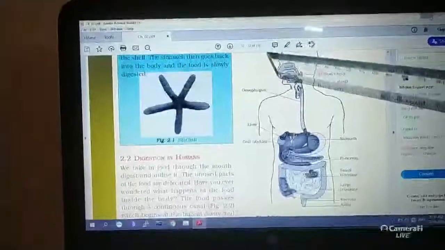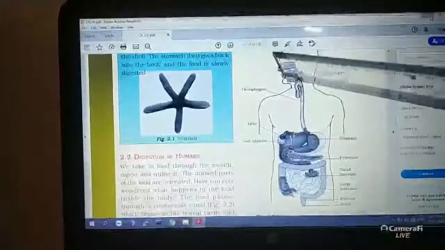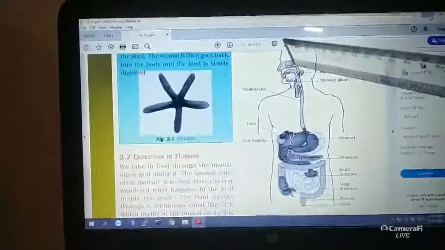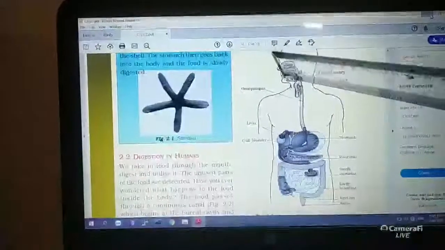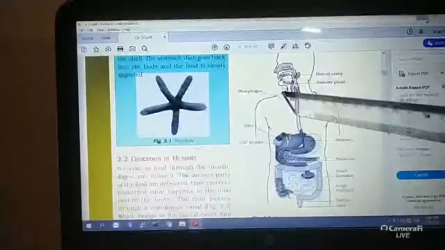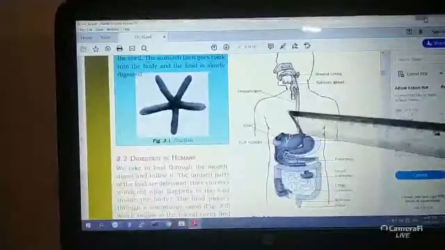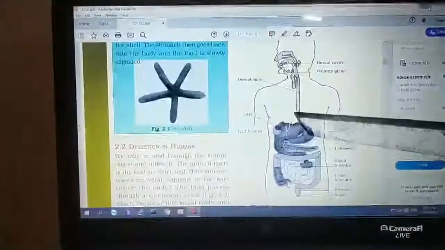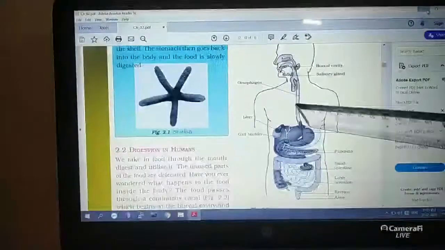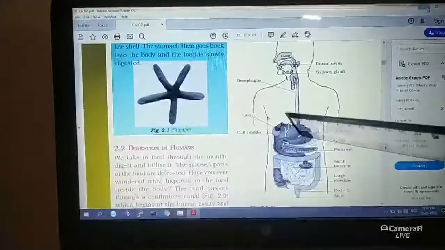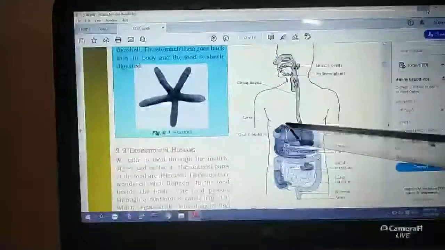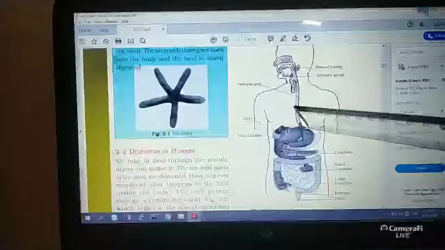In the mouth you have teeth for chewing the food and the tongue for mixing the saliva with the food and swallowing it. The food now comes to the food pipe. The muscles of the food pipe push the food to the stomach. The stomach is a flattened U-shaped structure. It has strong muscular walls that churn the food.